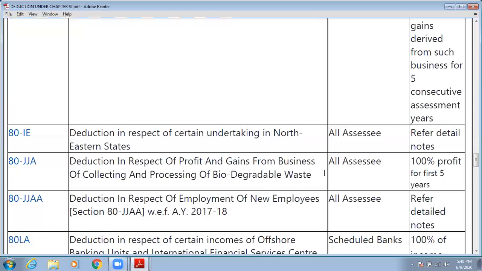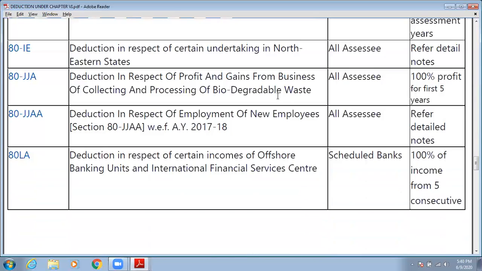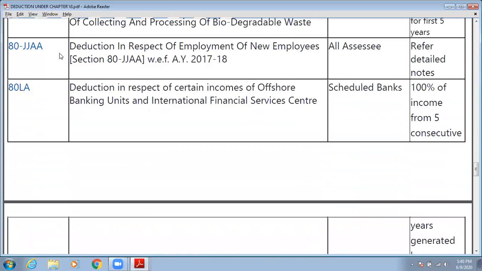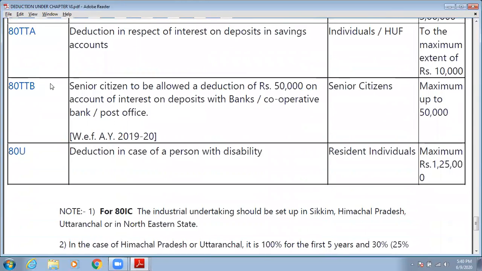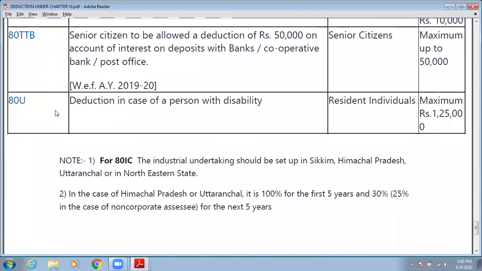Okay. Yes. So these are some other reductions. In next lecture, we will discuss the 80JJA, 80LA, 80P, and the remaining sections. Okay. These reductions we will